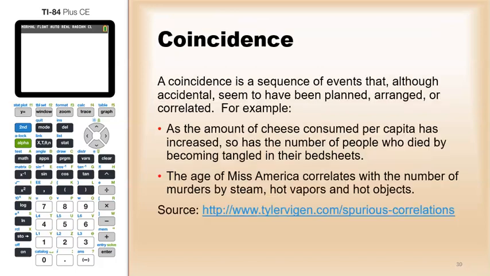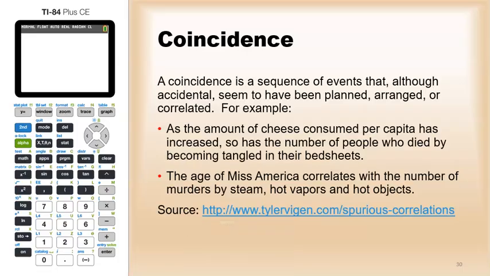So let's go through each one of these. Coincidence. A coincidence is a sequence of events that, although accidental, seem to have been planned, arranged, or correlated. So, for a couple of examples, as the amount of cheese consumed per capita has increased, so has the number of people who have died from being tangled in their bed sheets. Another one, the age of Miss America correlates with the number of murders by steam, hot vapors, and hot objects. Really, one has nothing to do with the other, but they appear to be somewhat correlated for whatever reason.